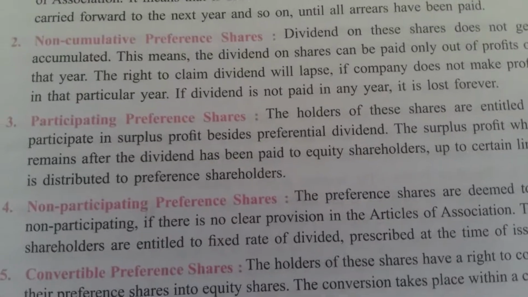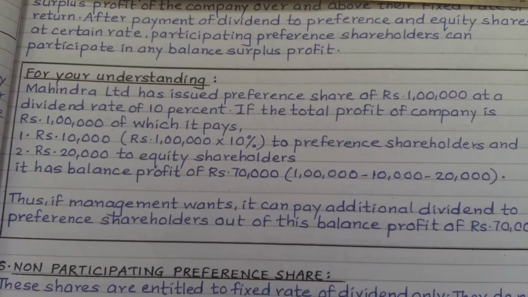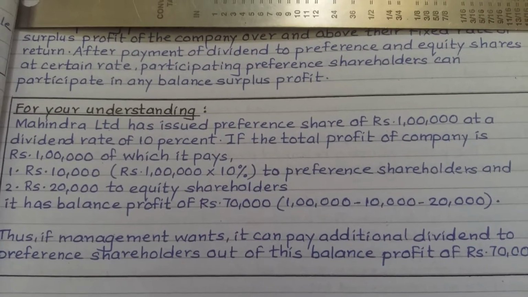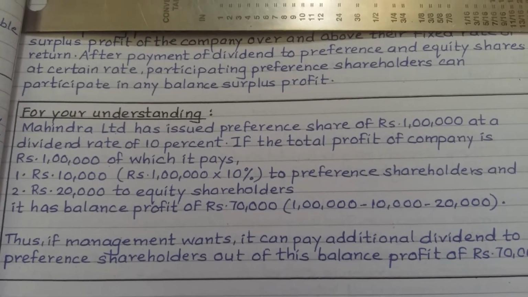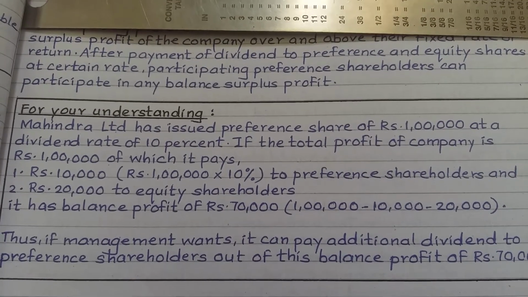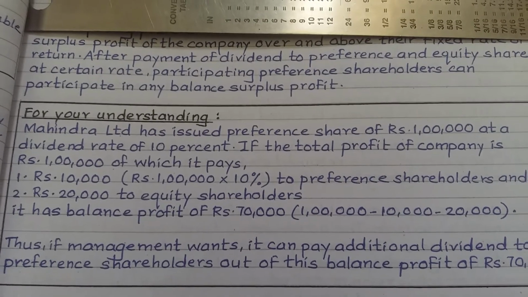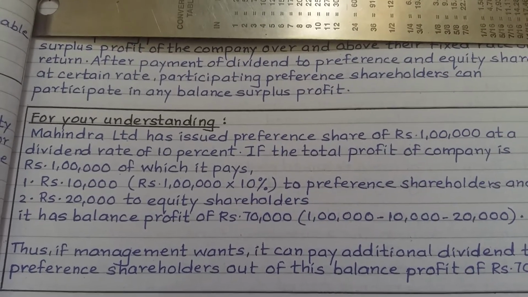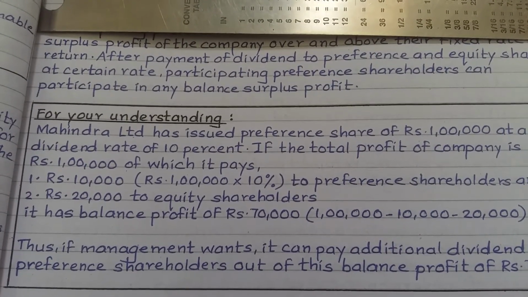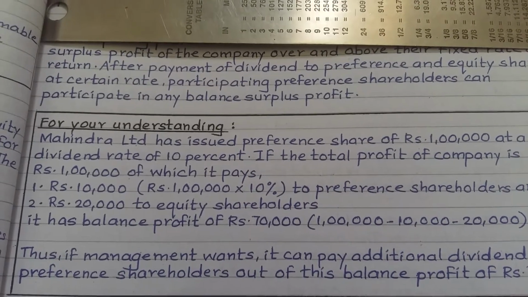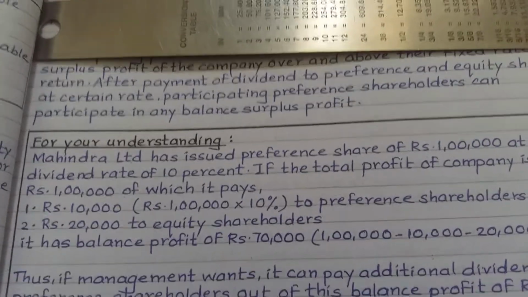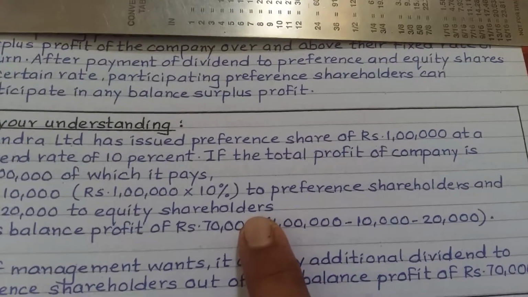This again we will understand by one simple example. See the example of participating preference shares. Mahindra Limited has issued preference shares of rupees 1 lakh at a dividend rate of 10%, right? 10% on 1 lakh means 10,000. If the total profit of the company is rupees 1 lakh, out of which it pays rupees 10,000 to the preference shareholders for their regular dividend, then 20,000 for equity shareholders, then what is remaining? 10 plus 20 is 30. 1 lakh minus 30,000, the remaining profit will be 70,000, right?